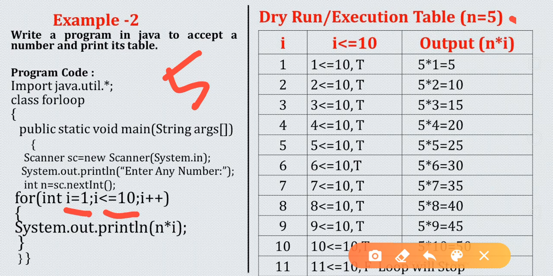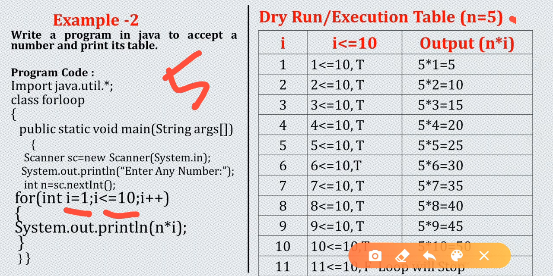Now if you will see this program, in this program it is not mentioned the starting point and the ending point. Now we have to think that if we are going to print a table, we are printing the table from 1 to 10. So obviously we will write the starting point 1 and ending point less than equal to 10. Now I plus plus. So I want to print the table of 5.